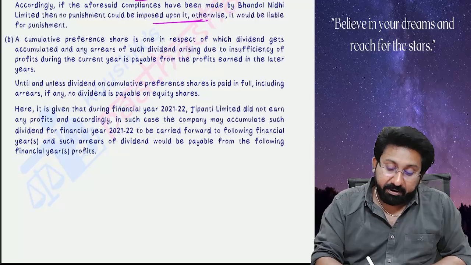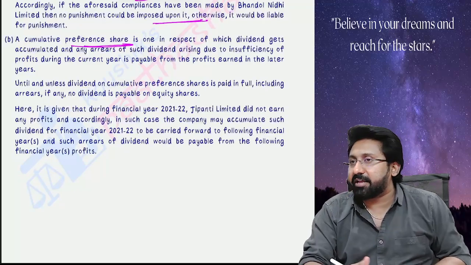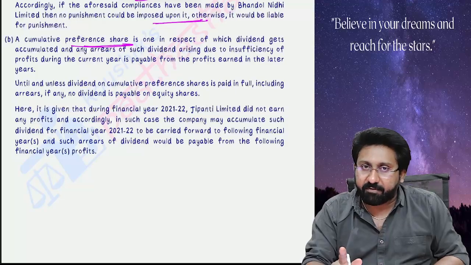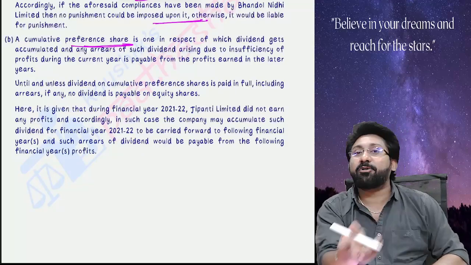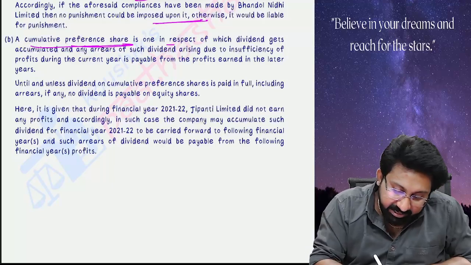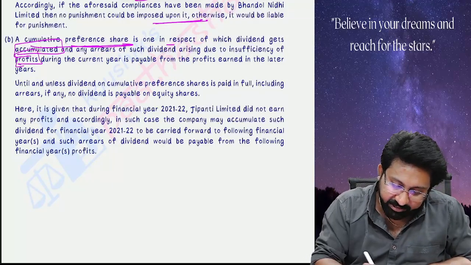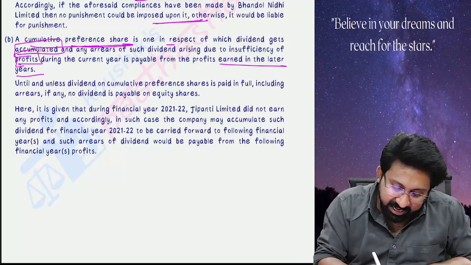Next one. Preference shares. So what is a cumulative preference share? When the dividend is not paid for 1 year on a preference share, next year you have to pay 2 years cumulatively. So a cumulative preference share is one in respect of which a dividend gets accumulated, and any arrears on such dividend arising due to insufficiency of profits is payable from the profits earned in the later years.